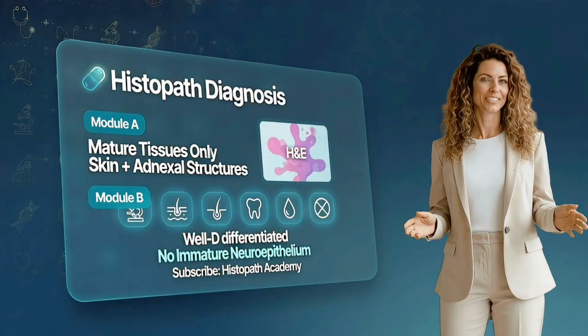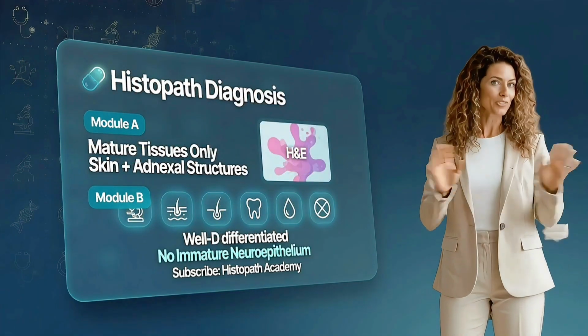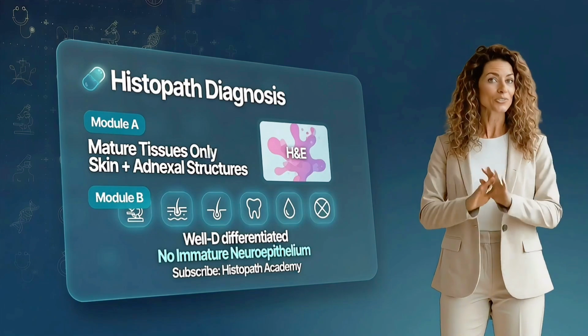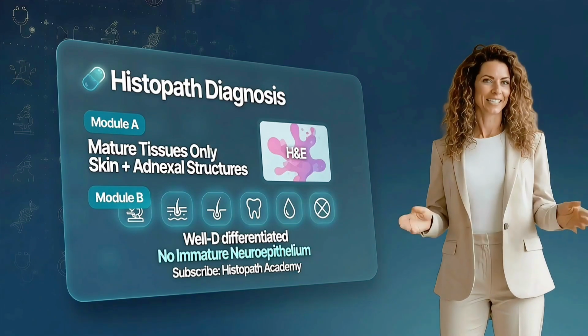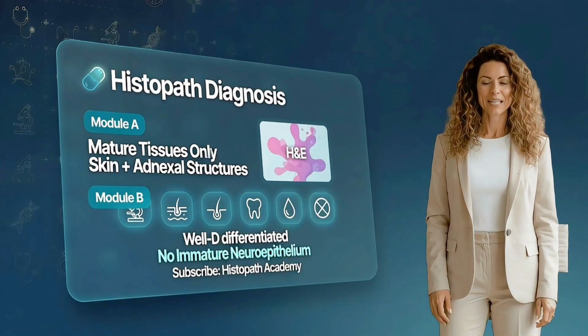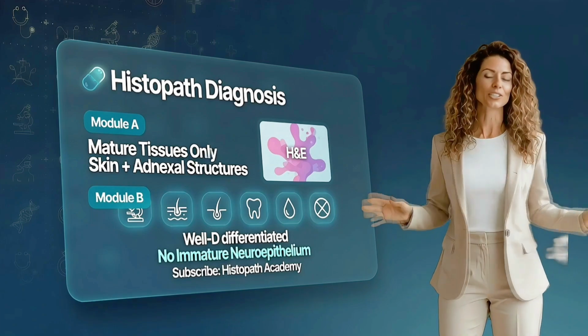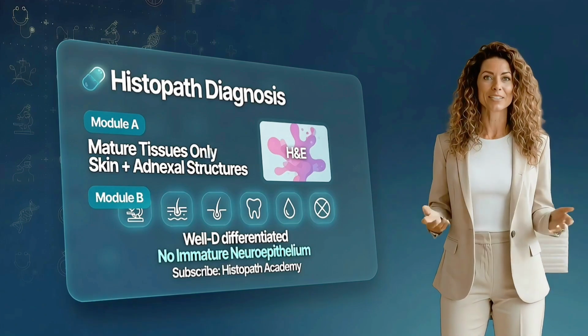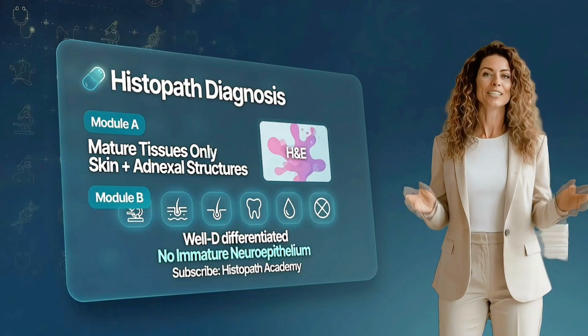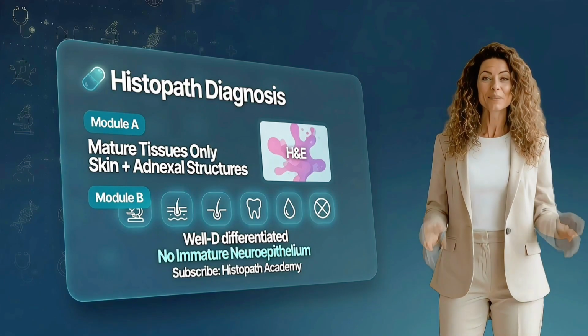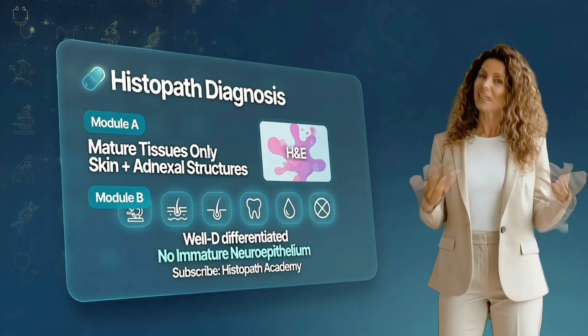Microscopically, mature cystic teratoma is defined by mature, well-differentiated tissues. The classic is skin, keratinizing squamous epithelium with adnexal structures, but you can also see cartilage, fat, or respiratory epithelium. The key diagnostic point is what you do not see: immature neuroepithelium.